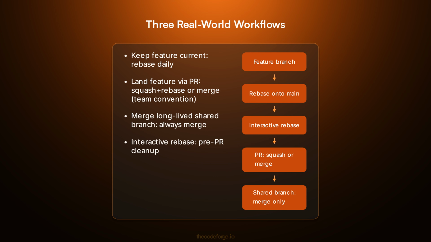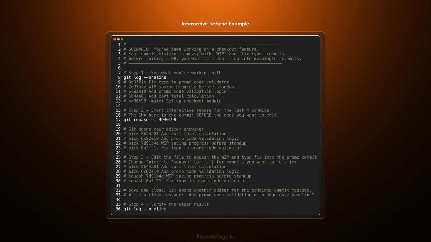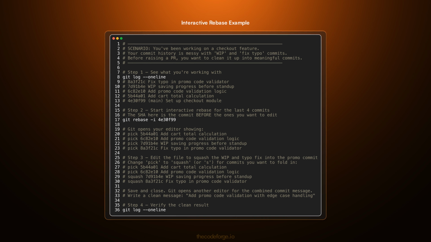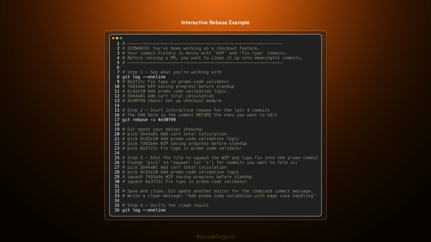Interactive rebase is your pre-PR superpower for cleaning up commits. Interactive rebase lets you squash, reorder, and reword commits before pushing. Here we take a messy history with WIP and typo fixes and squash them into a single meaningful commit. The result is a clean, focused commit history that reviewers will appreciate.